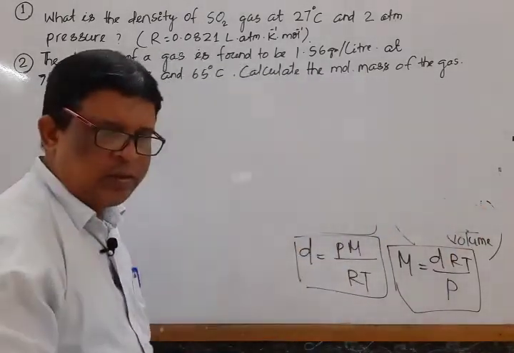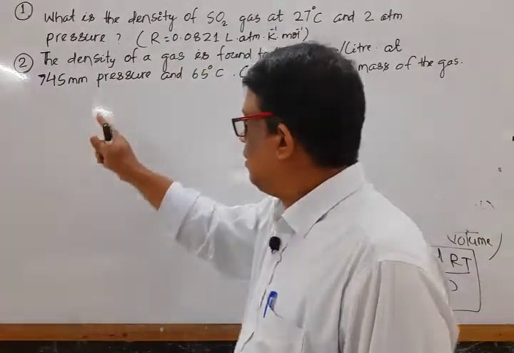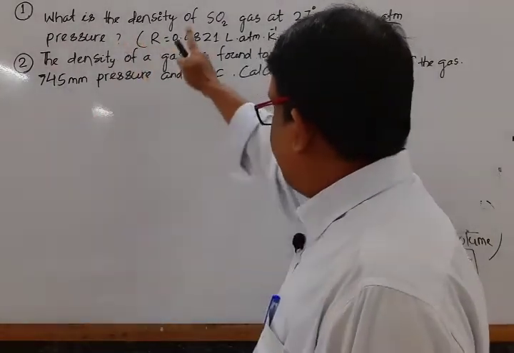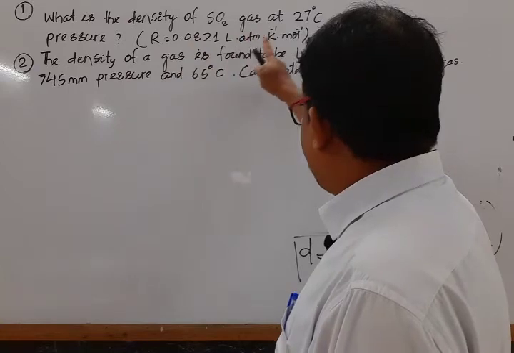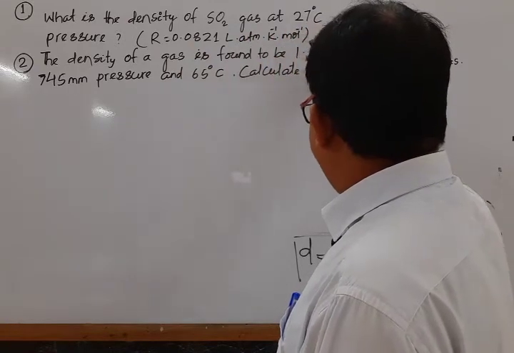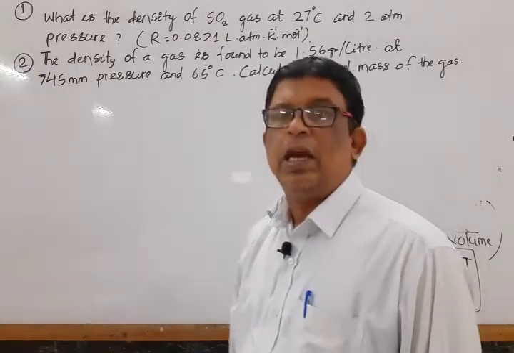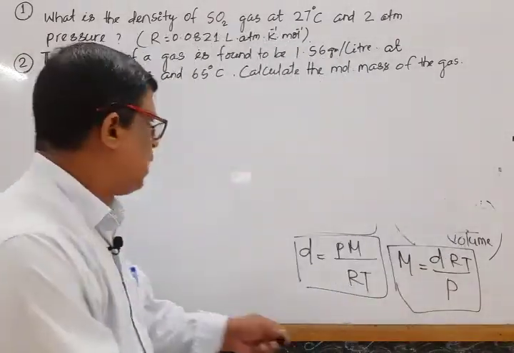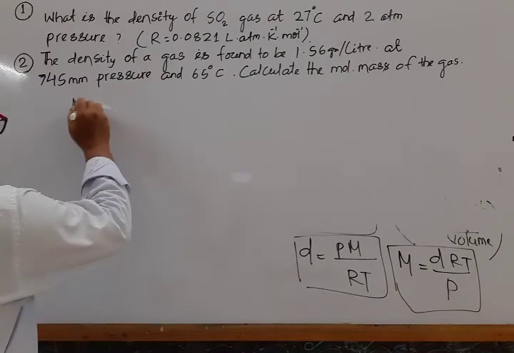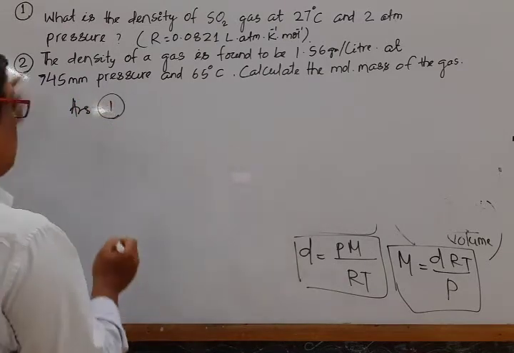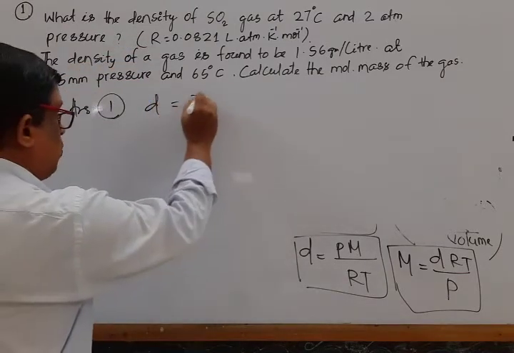Mark the question. The question is, what is the density of sulfur dioxide gas at 27 degrees centigrade and 2 atmospheric pressure? Question is, find out the density. So mark that. Answer B1. What is the density?